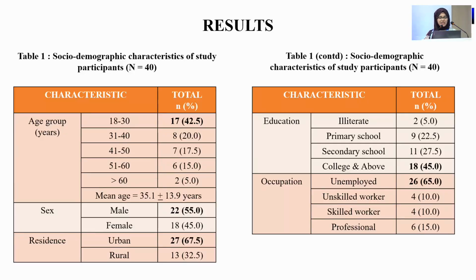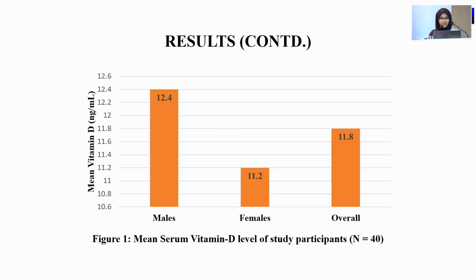These are the baseline socio-demographic characteristics of the study participants, with maximum patients belonging to age group 18 to 30. Mean age was 35.1 plus minus 13.9 years. Mostly were males residing in the urban population, and patients belonged to the college and above group, and the occupation mostly was unemployed, which included students as well.